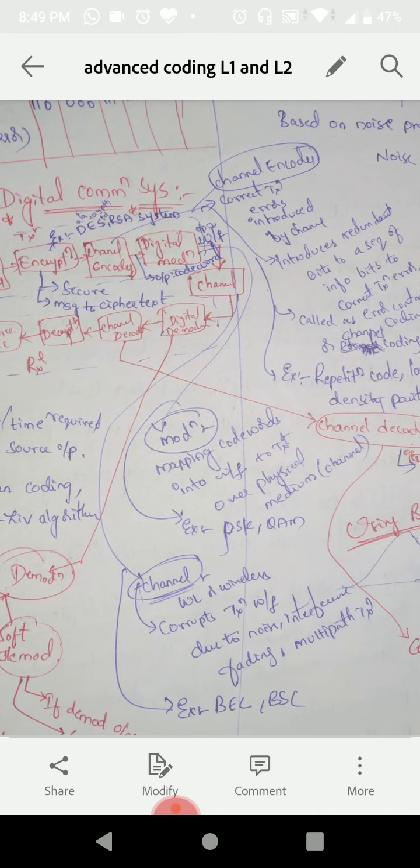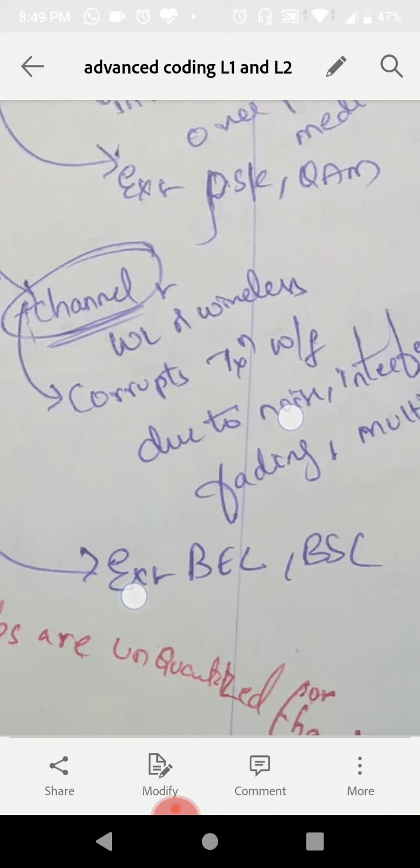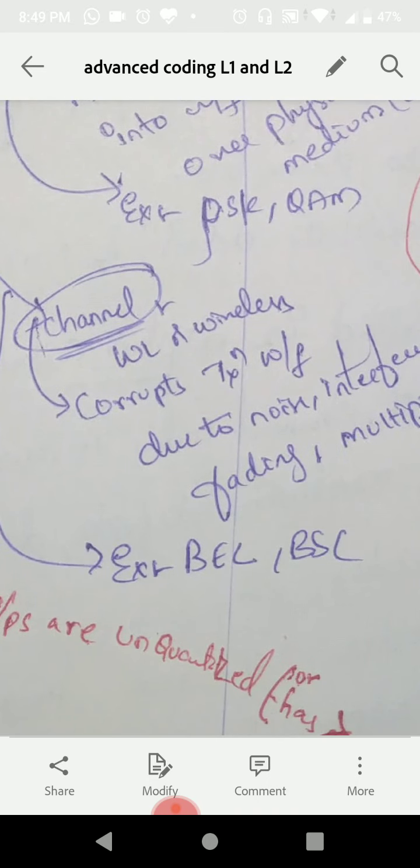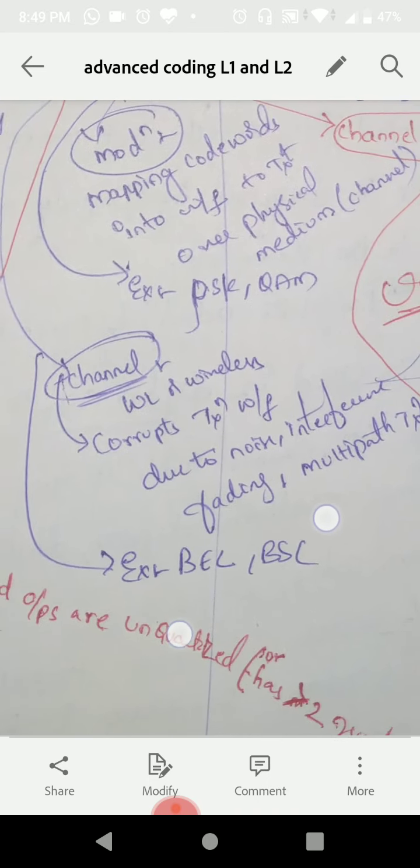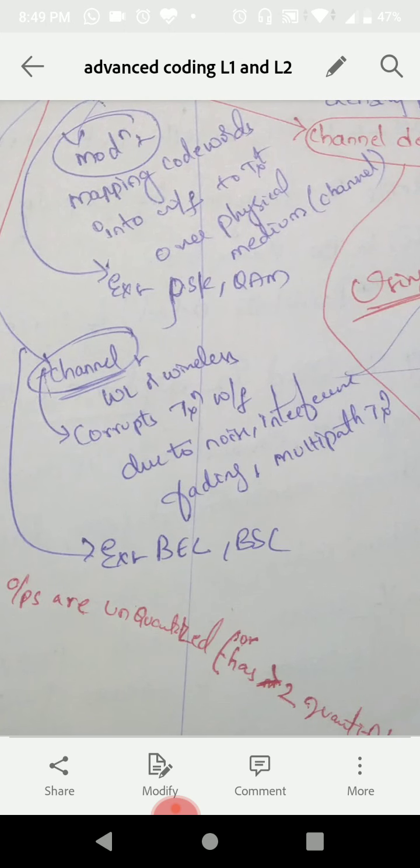And then we will transmit over the channel, and the channel will introduce some noise. The channel may be wireless or wired. So it corrupts the transmission waveform due to noise, interference, fading, or multipath transmission.